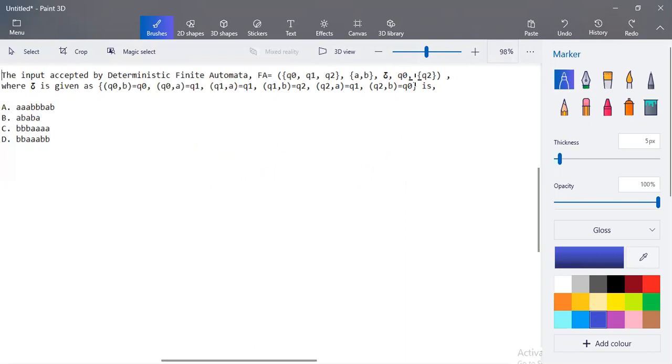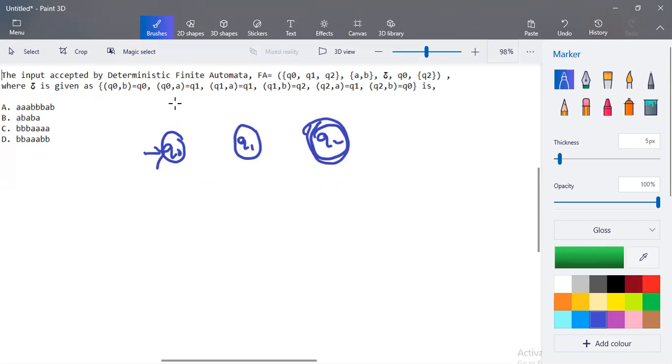So we'll start with states. We have three states: Q0, Q1, and Q2. Q0 acts as the starting state, and Q2 is the only final state. So Q2 we are going to double circle. Q2 is the only final state, and the transition is given where del is given as Q0 when the